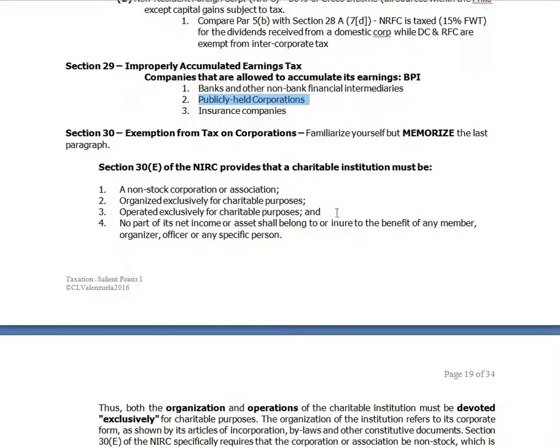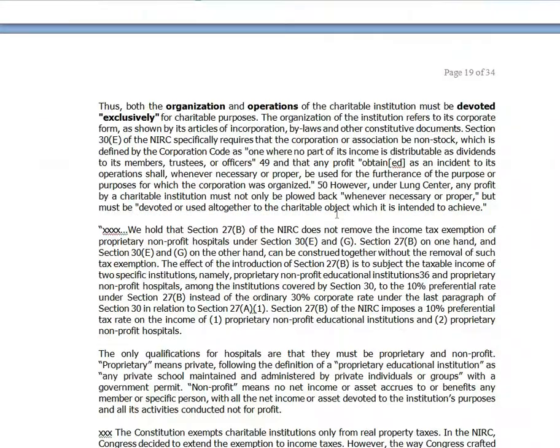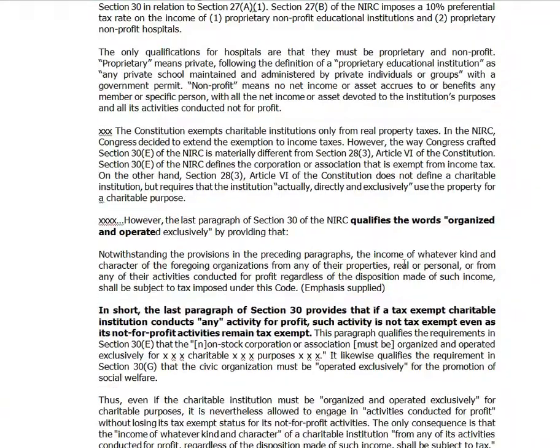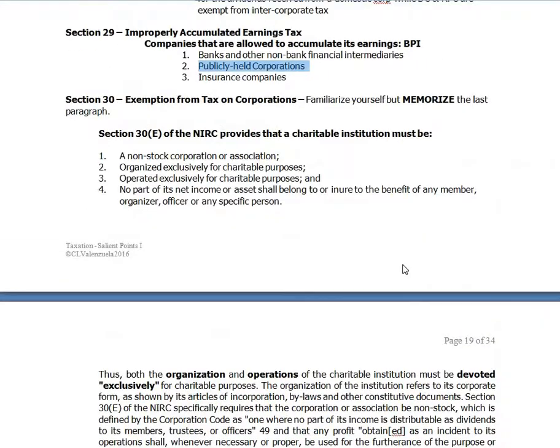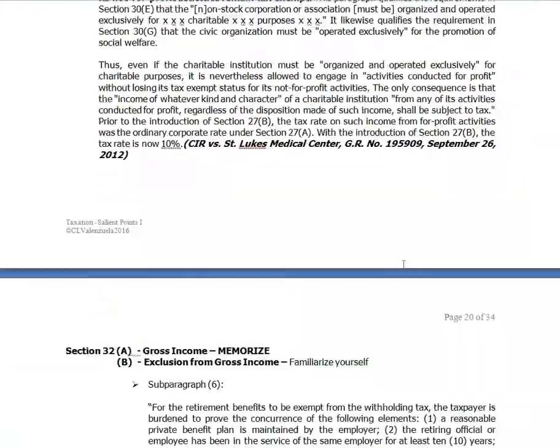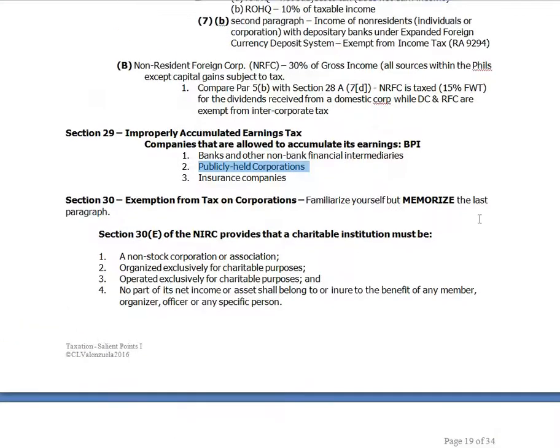Next, we will discuss Section 30, and I will break this into two to three modules maybe, because this is just the St. Luke's case, and you remember the new one, the De La Salle case, and other discussions in Section 30. Okay, and that's it for Section 29 about improperly accumulated earnings tax.